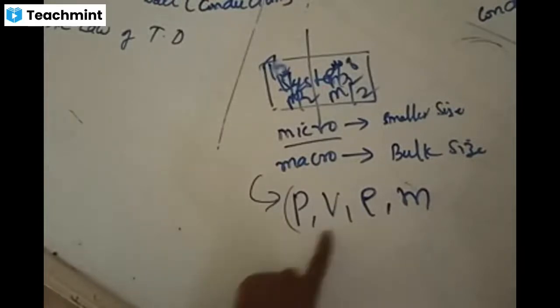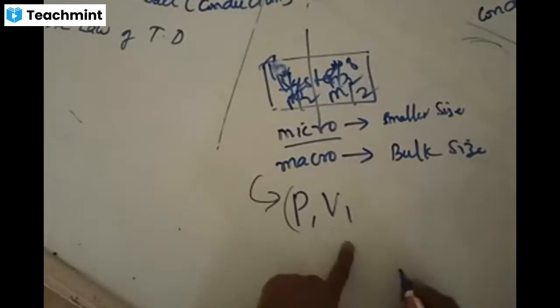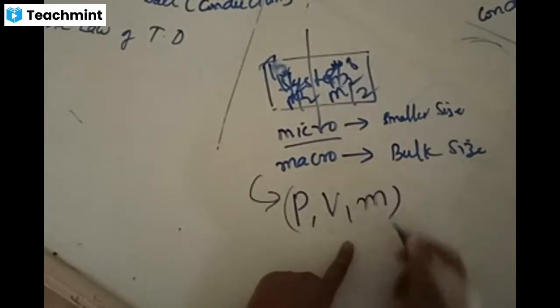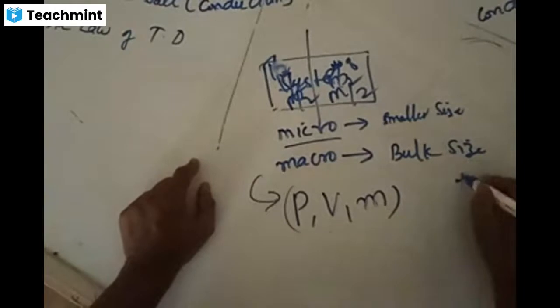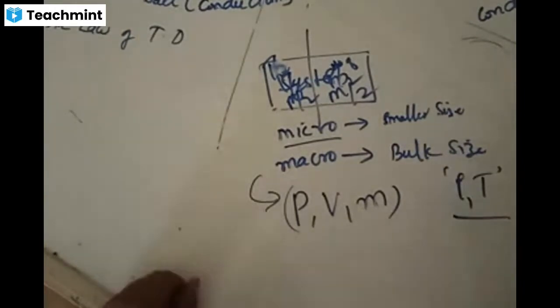Pressure and volume will divide, while density would remain the same, and mass divides into half. Pressure divides into halves, volume divides into half. But what is remaining constant? Density is remaining constant, temperature is remaining constant. These are called microscopic properties.